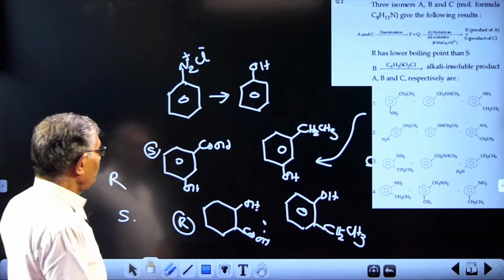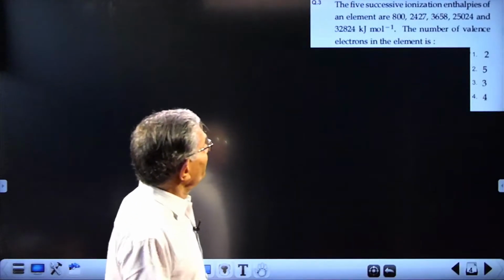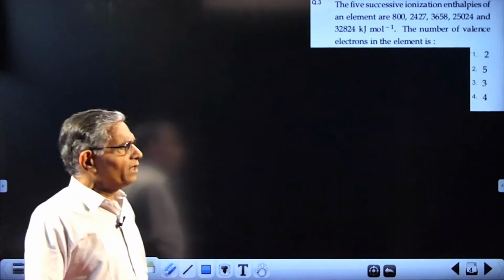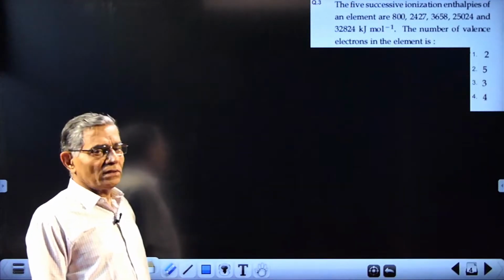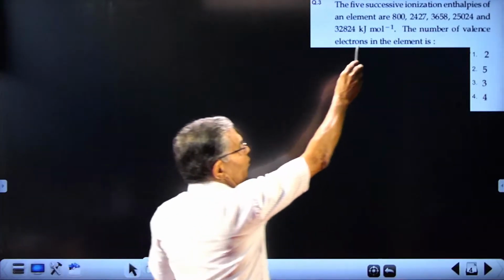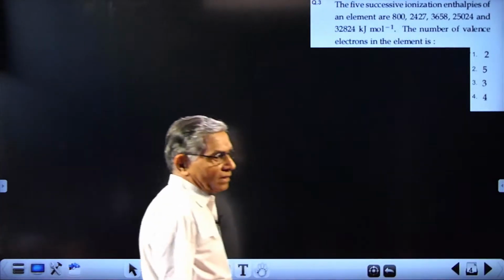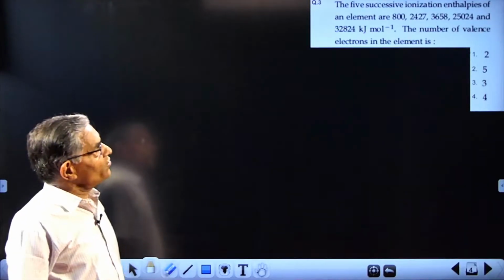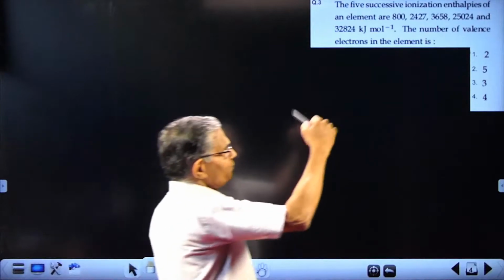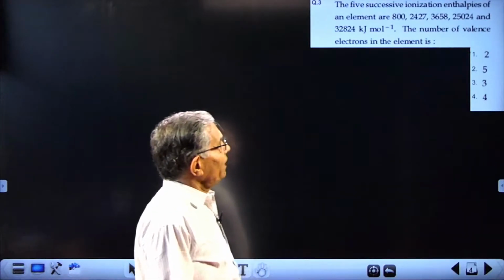Now you have the next question, number 3. Five successive ionization enthalpies are given. Very simple question from periodic classification, or you can consider this atomic structure also. Valence shell. 800, 2427, 3658. Normal increase in ionization energy indicates successive removal of valence electrons. But the next electron cannot be removed easily. It requires 25,000 kilojoule energy.